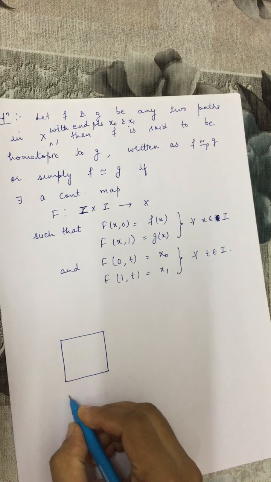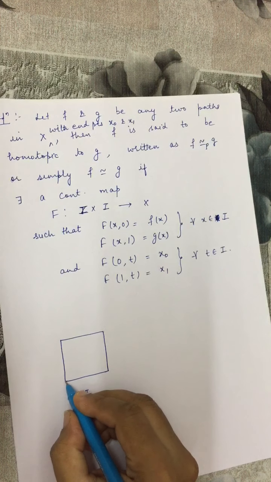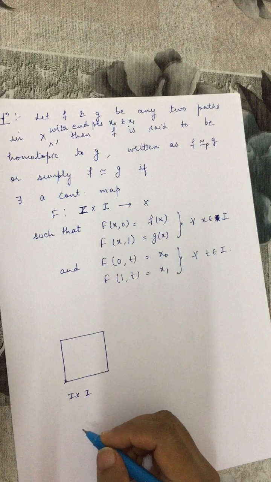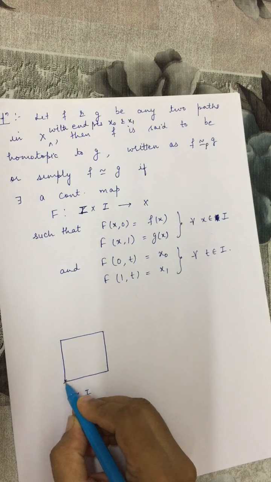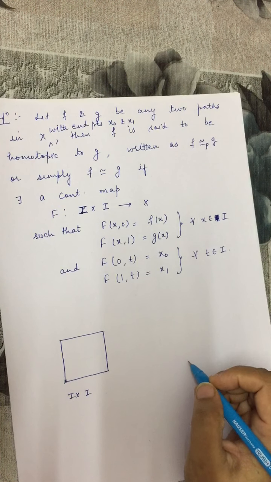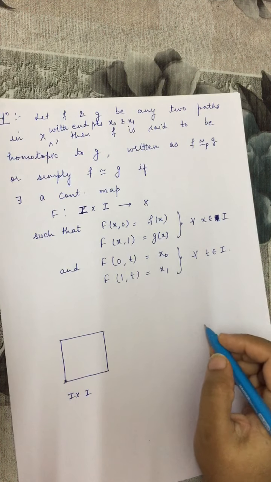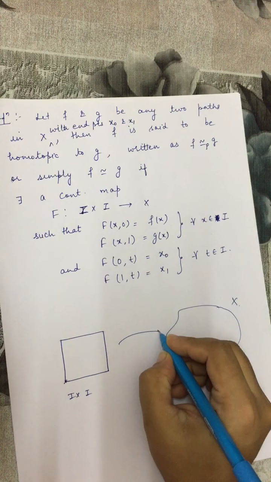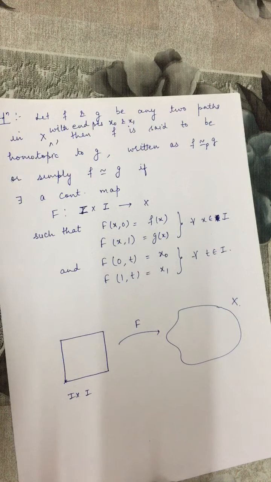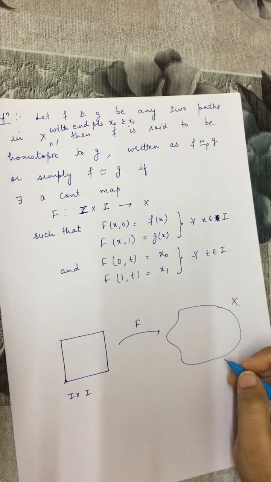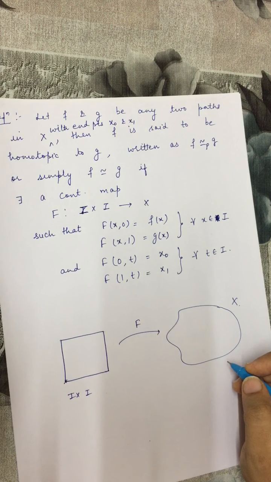So this is I cross I, closed interval 0 1 along this side and closed interval 0 1 along this side. That means this point is 0 0, this is 1 0, this is 0 1, this is 1 1 on the complex plane. And let us say this is a space X. Now if we can find a continuous map F from I cross I to X such that, here f and g are two paths with endpoints x0 and x1.